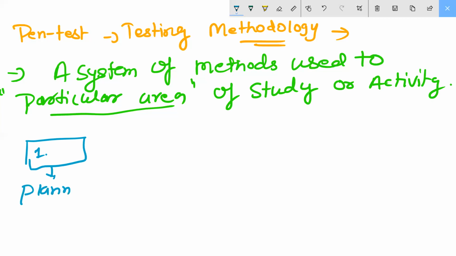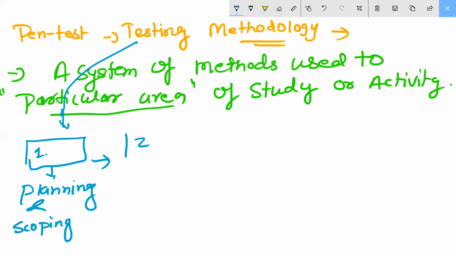This is the methodology we are discussing here: planning and scoping parts. Are you getting it, Vijay? What I am discussing here? Okay. The second term is coming. First you will plan, then next comes information gathering.